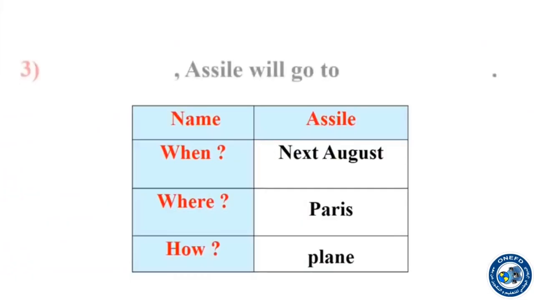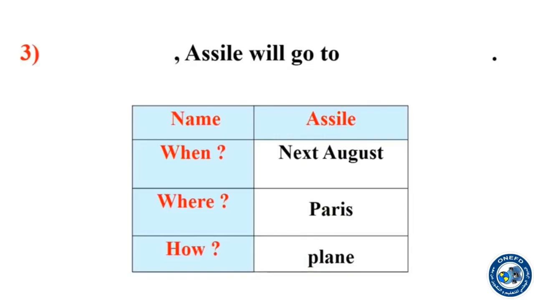Let's see the example of the girl Asil. Asil is also going on a holiday. She is going abroad. So when will Asil go on a trip? The time. It is next August.